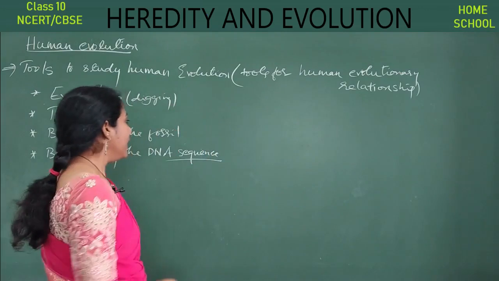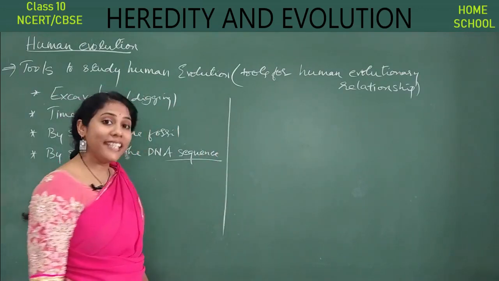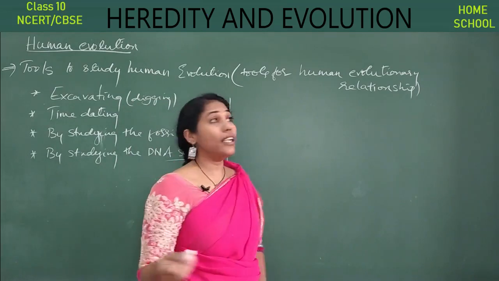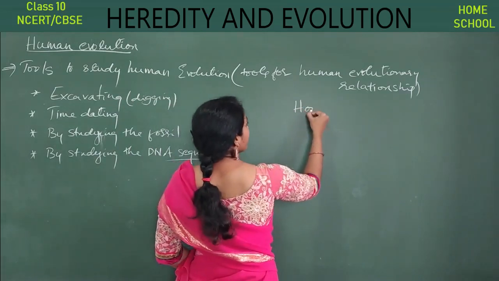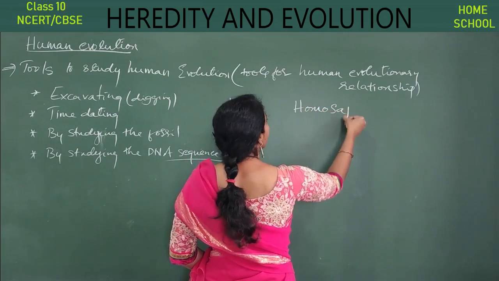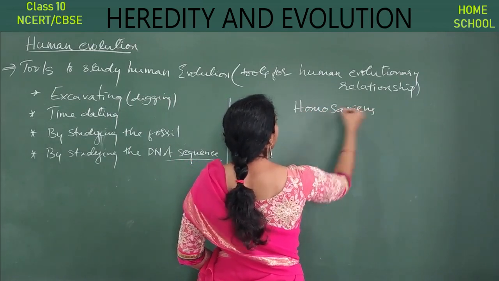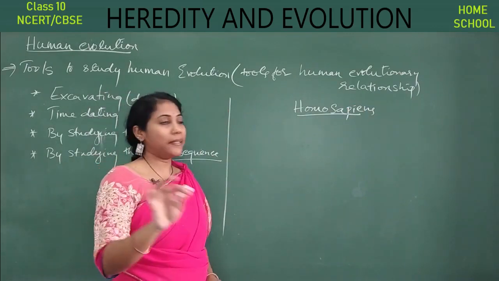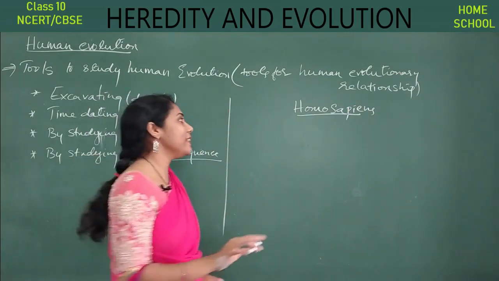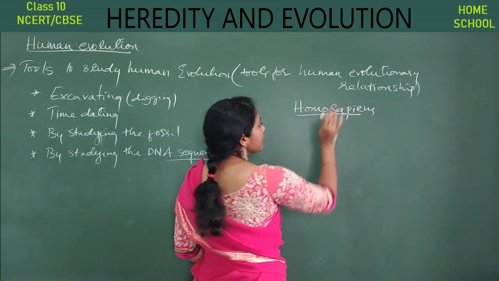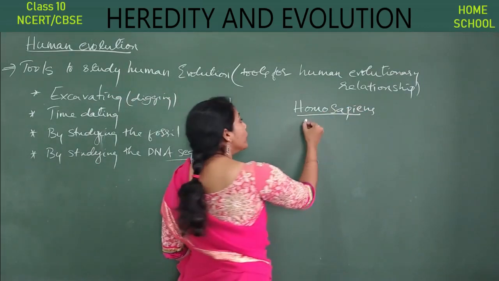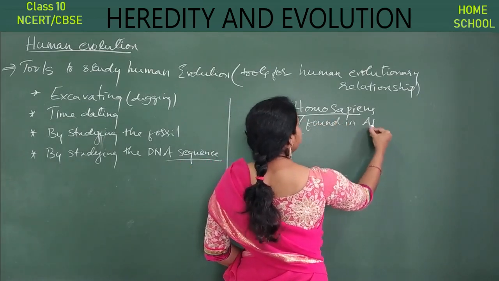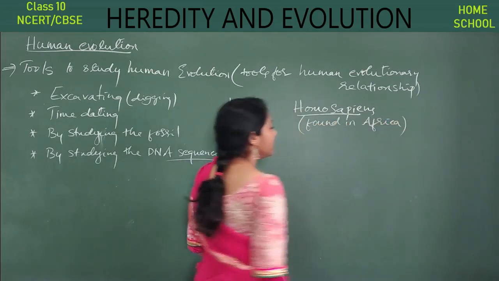Okay, fine. And it is usually believed that the species called Homo sapiens were the ancestors of human beings. It is believed that all human beings have evolved from the species called Homo sapiens. These Homo sapiens were found in Africa. Okay.